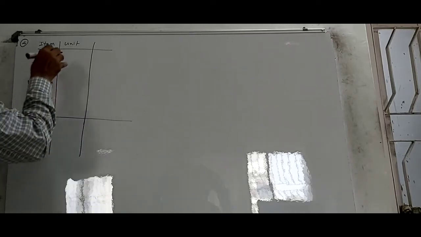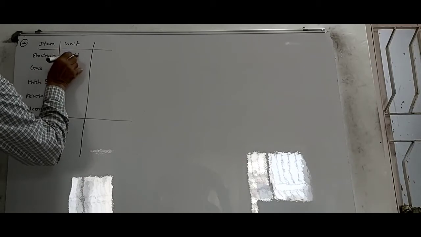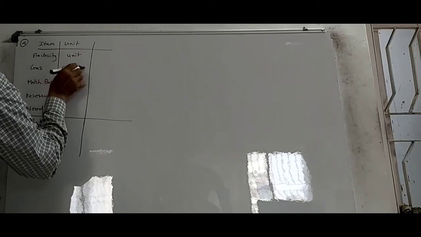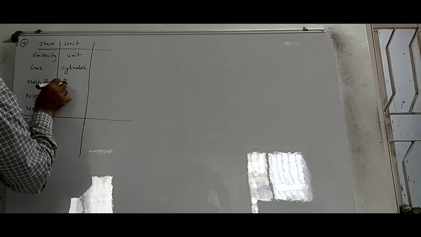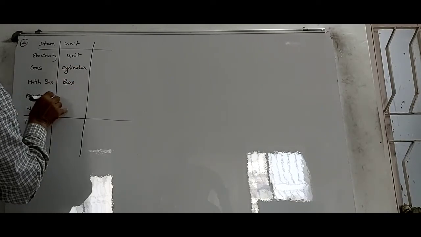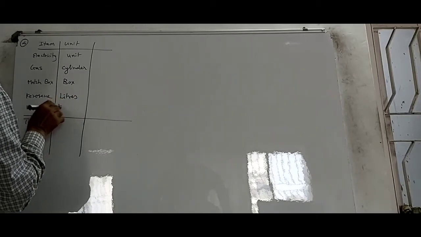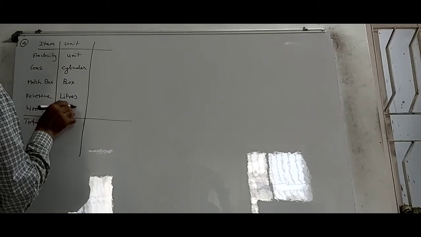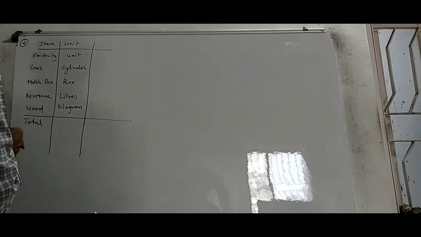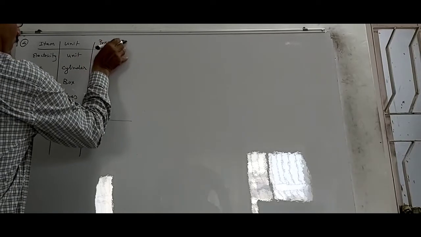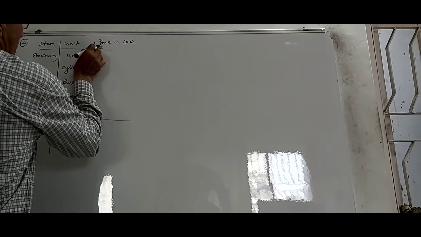Alright, so first let's find out the unit. Electricity is measured in units. Then cylinder, this is not so important. Cylinder, box, matchboxes. Kerosene is measured in liters and wood is measured in kilograms. Alright, now price in 2012, in rupees.